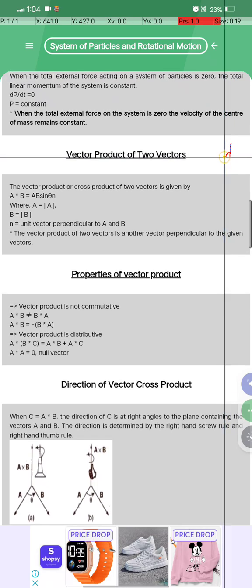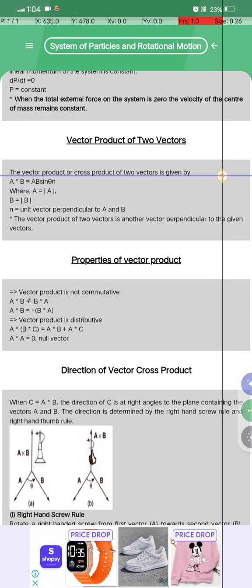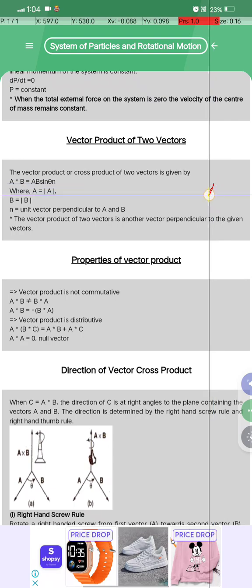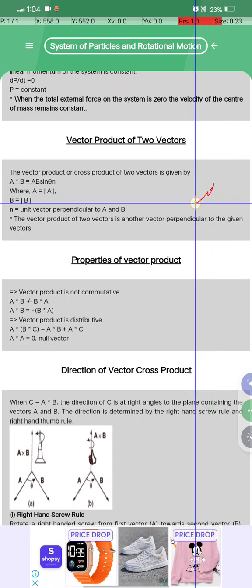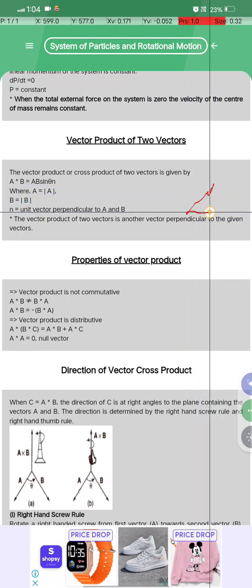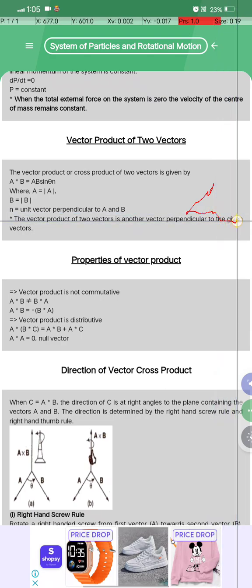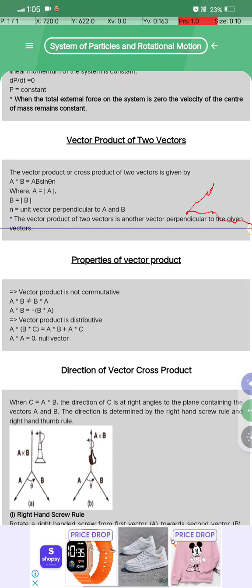The vector product, or cross product, of two vectors is given by A cross B is equal to AB sin theta n, where A is the modulus of A, B is the modulus of B, and n is the unit vector perpendicular to A and B. The product of two vectors is another vector perpendicular to the given vectors.